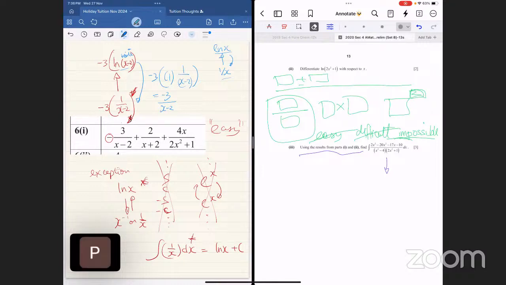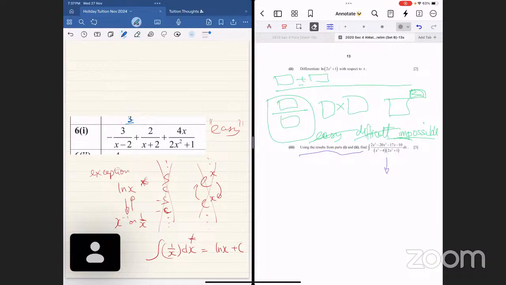Of course. I'm going to repeat this one more time, and then I'm going to ask you to integrate this one. Everybody, the second guy is super similar to the first guy. Whatever you do to the first guy, you can do to the second guy, right? I'm going to erase this one more time. Nicholas, we're going to integrate this one. I'm going to help you. Nicholas, what do we do with the minus and 3? Make it minus 3 bracket 1 over x minus 2.